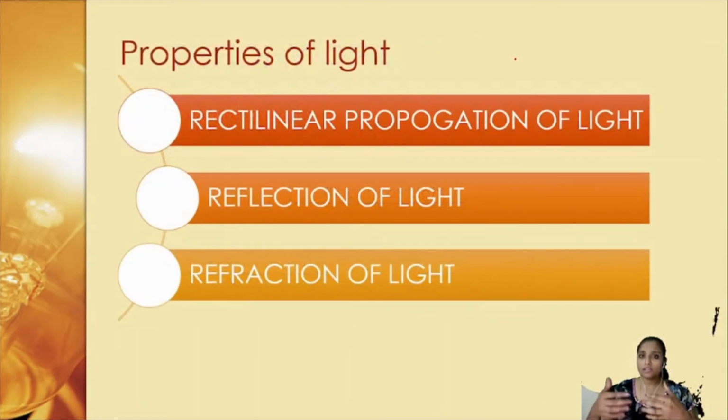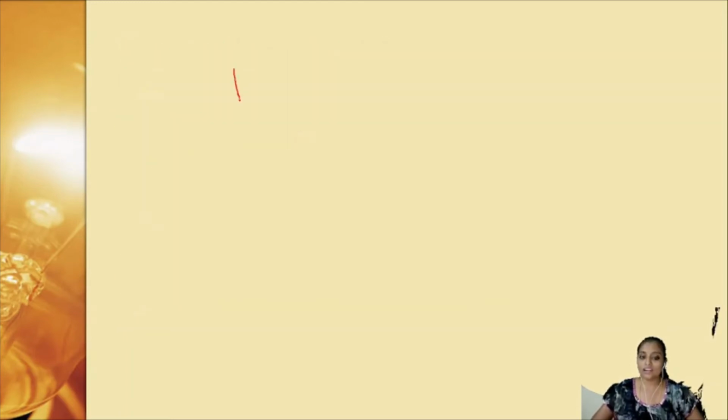There are several properties of light which you could count. As you go to higher classes, you will be learning about many properties of light. In your class 7 and class 8, you might have learned about some of them. The first important property is rectilinear propagation of light. The word linear itself tells you it is a line. So what is rectilinear? Light travels in a straight line.